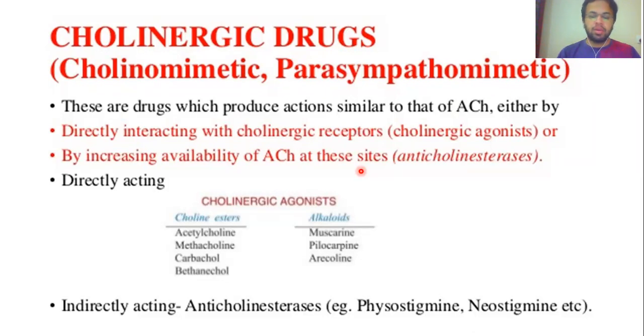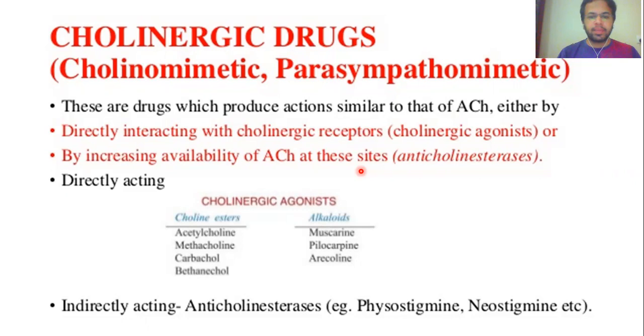Acetylcholinesterase enzyme is also known as the true cholinesterase enzyme, whereas the butyrylcholinesterase enzyme, which is present in the blood to degrade acetylcholine, is known as the pseudocholinesterase enzyme. Pseudo, P-S-E-U-D-O, pseudo, right?